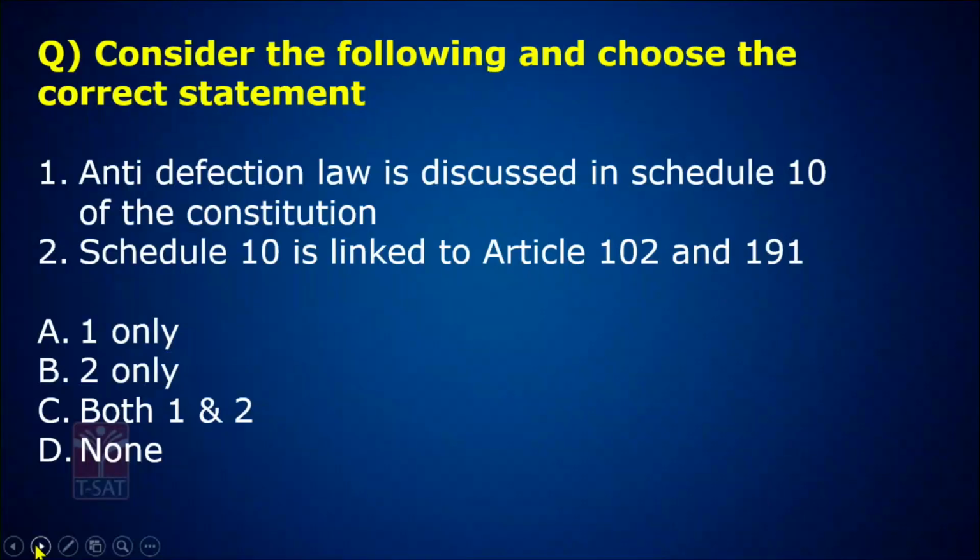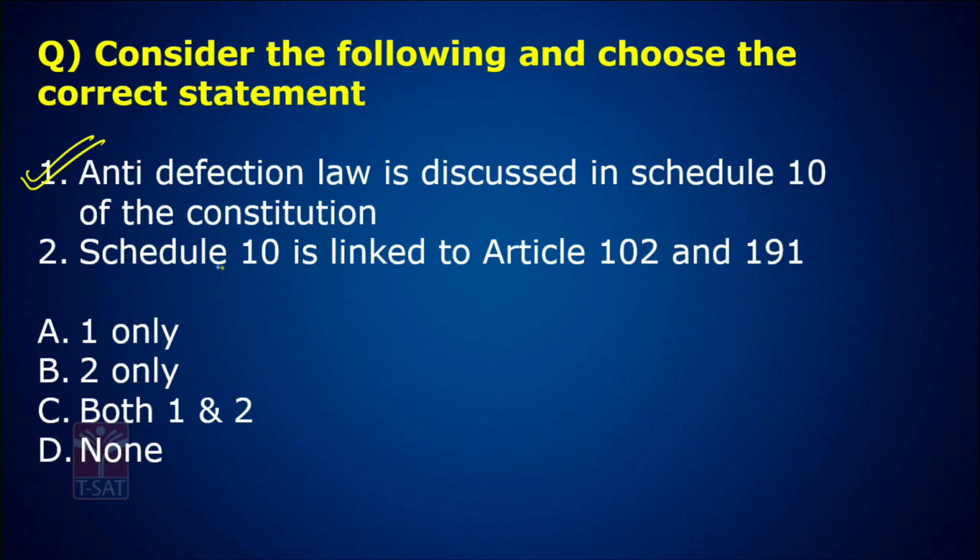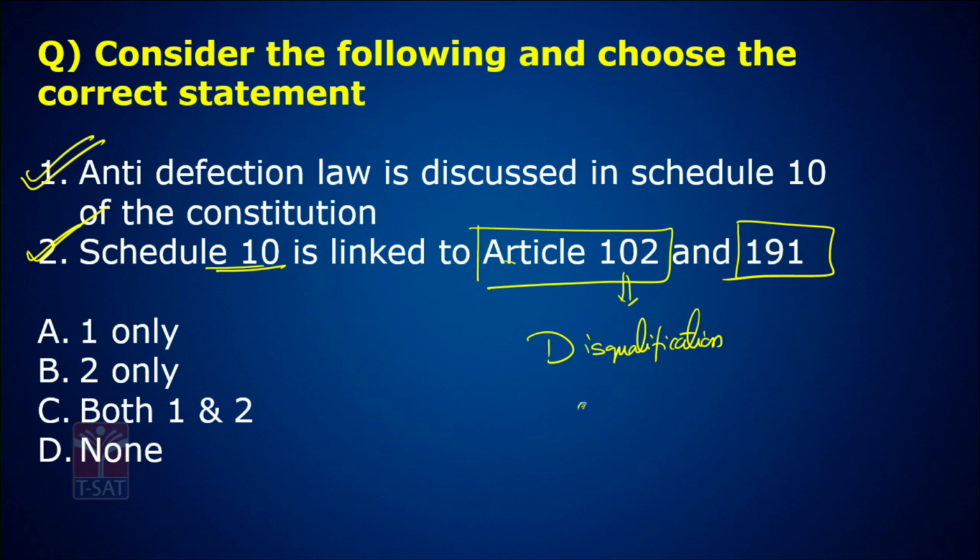Very, very important. Consider the following and choose the correct statement. Anti-defection law is discussed in Schedule 10 of the Constitution. This is absolutely correct; I told you before also in the introduction of the class. Now Schedule 10 is linked to Articles 102 and 191. This is also correct. Article 102 talks about disqualifications of members of Parliament, and 191 talks about disqualifications of members of state legislature. So both the statements are correct.